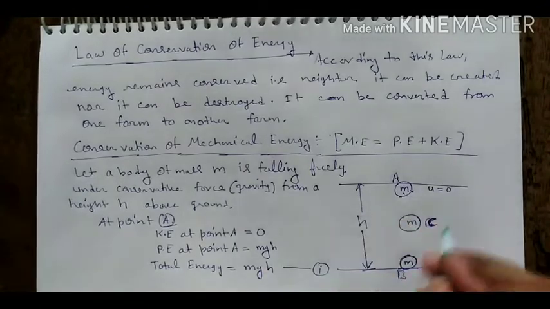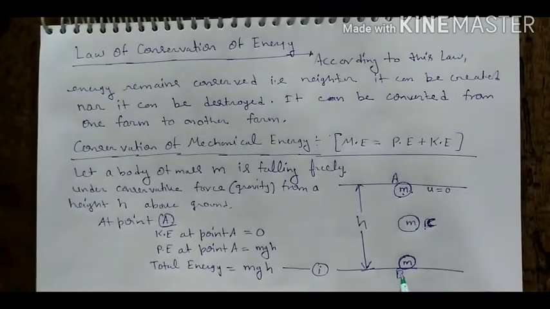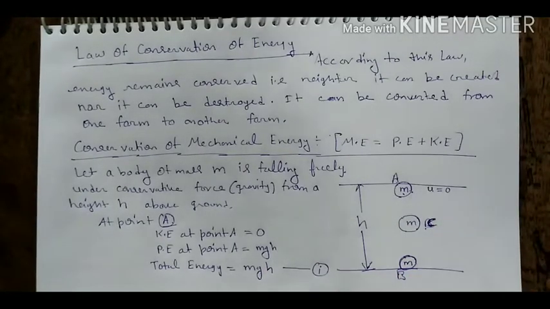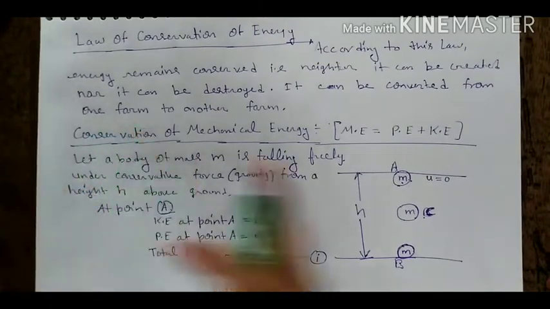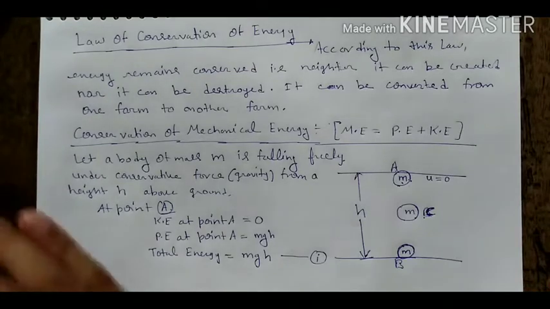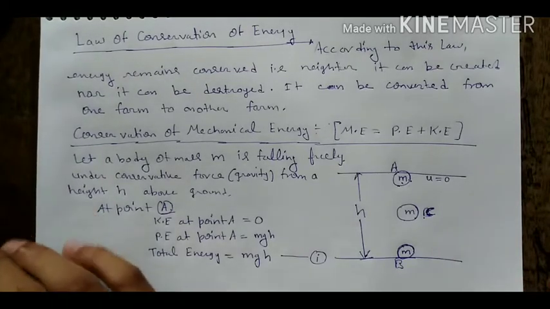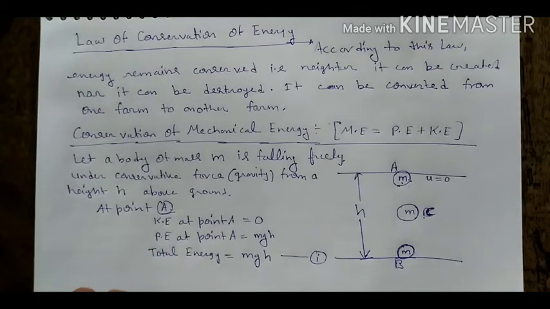We have to prove that at point C and at point B the total energy should be equal to mgh. Then we can write that it follows the law of conservation, or it will be proof of conservation of mechanical energy.